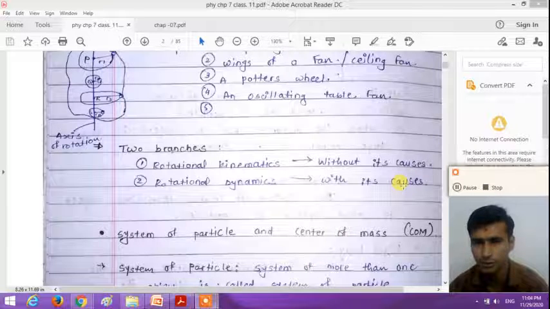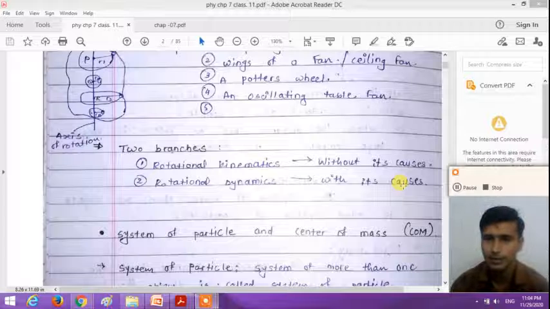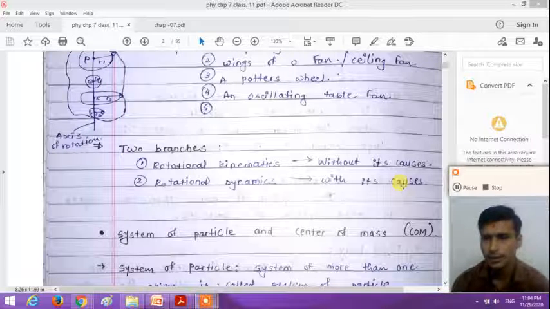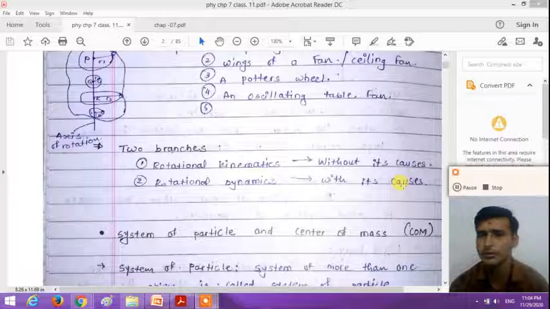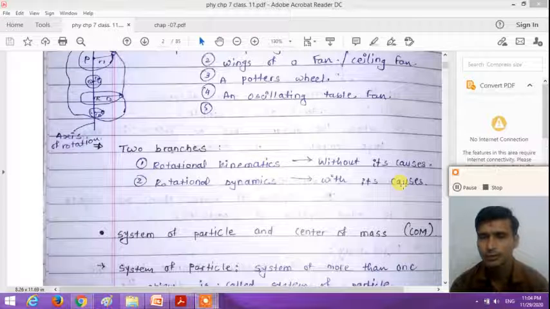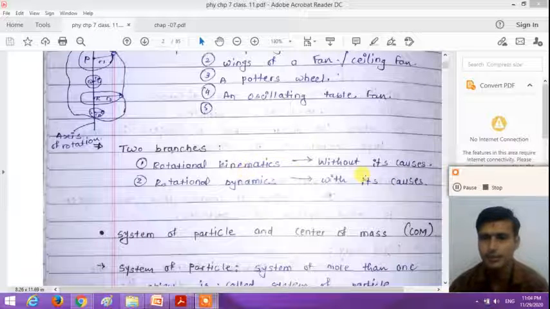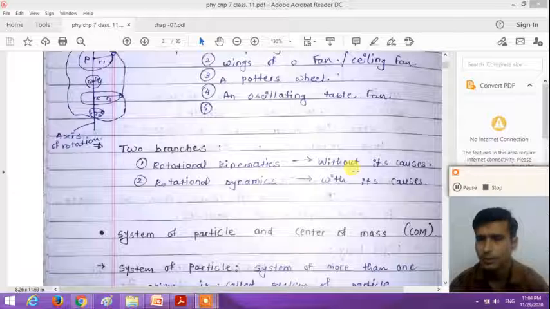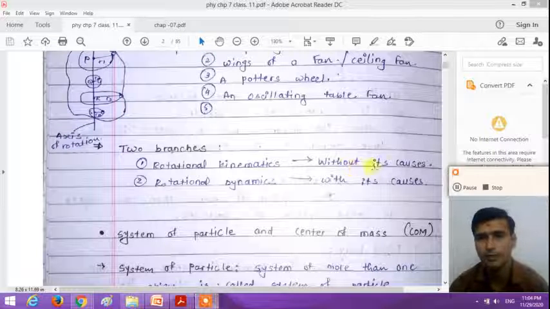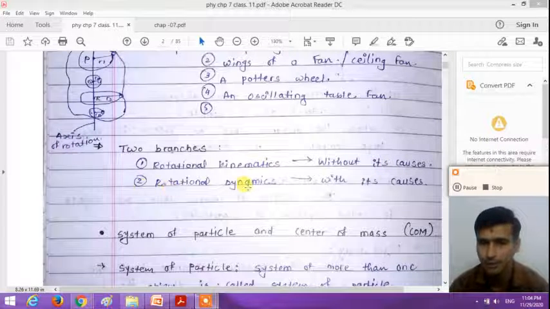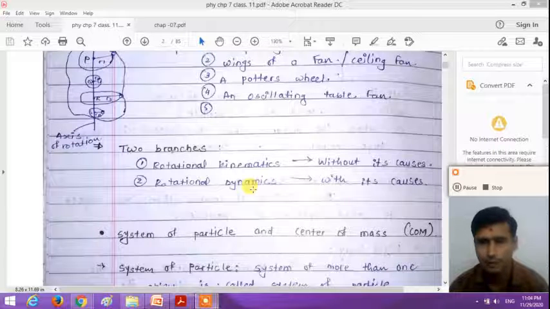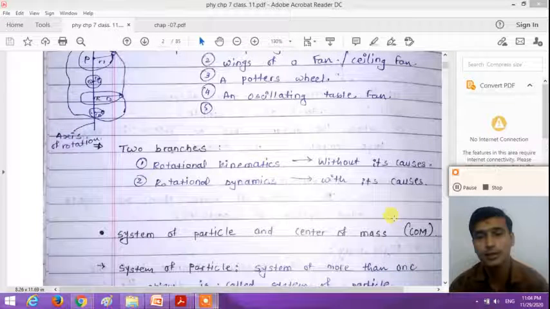In linear motion there are two branches of motion, right? Kinematics and dynamics. Kinematics is the branch which studies the motion of an object without its causes, and dynamics is the branch with its causes. In the same way, rotational motion has two branches. Rotational kinematics studies rotational motion without its causes, and rotational dynamics studies rotational motion with its causes.